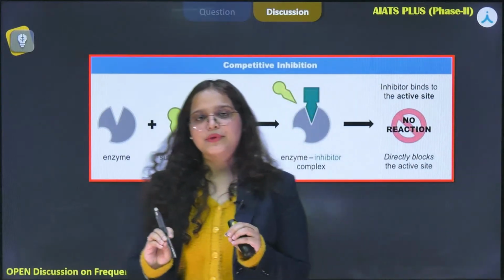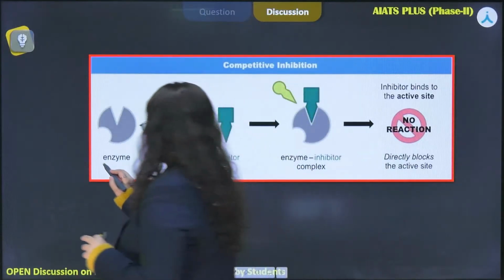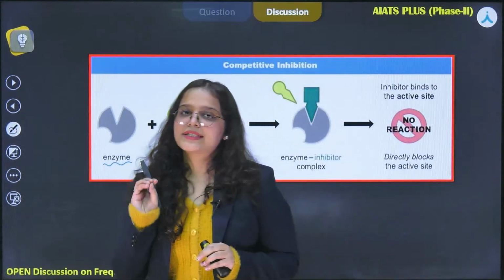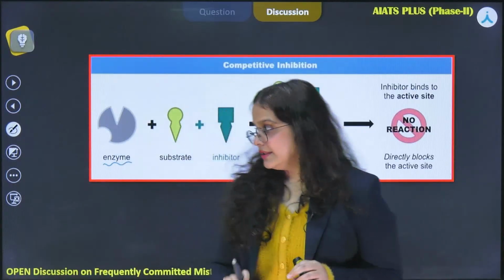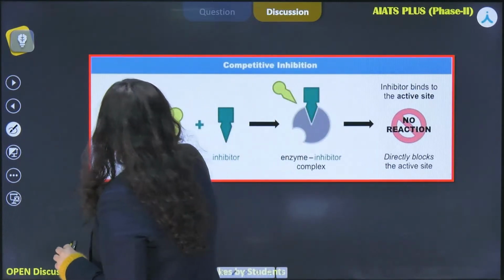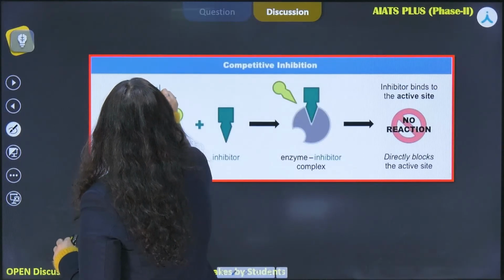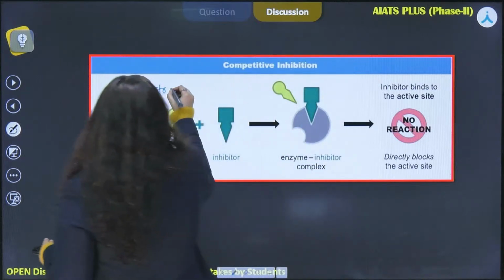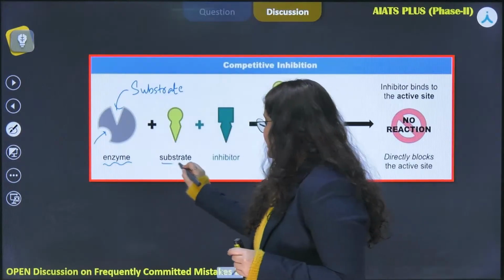So basically what happens is, when we talk about competitive inhibition, we have our enzyme, and enzymes have particular sites which are known as the active sites where the substrate binds. These active sites are also known as the pockets or crevices, all right. And we have our substrate here as well.